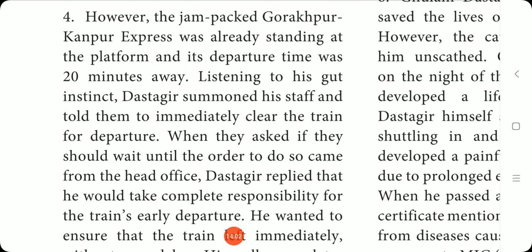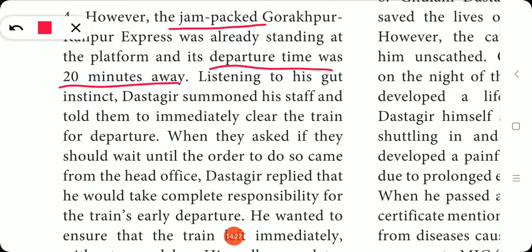However, the jam-packed Gorakhpur-Kanpur Express was already standing at the platform and its departure time was 20 minutes away. Jam-packed means it is completely filled with passengers.